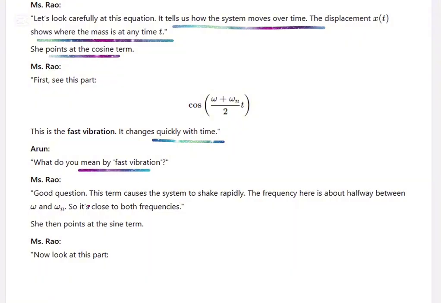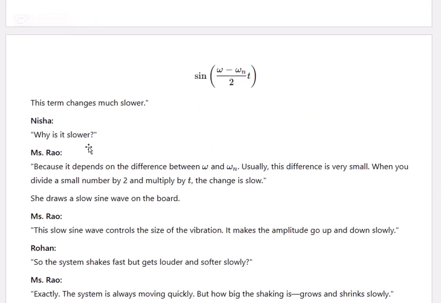And what do we mean by fast vibration? This term causes the system to shake rapidly. The frequency is about halfway between the two, so it's close to both frequencies. Now look at this part. This term changes much slower. Why is it slower? Because it depends on the difference between these two, half the difference, right?